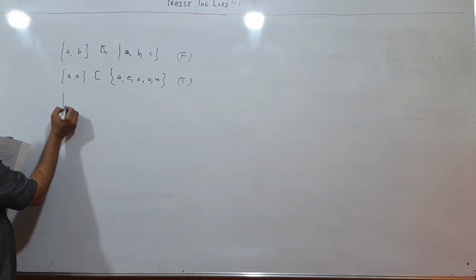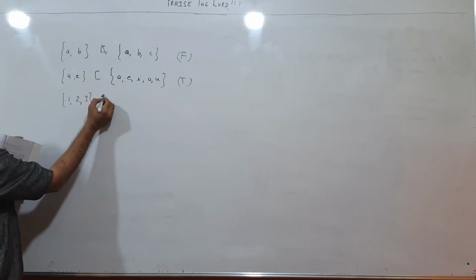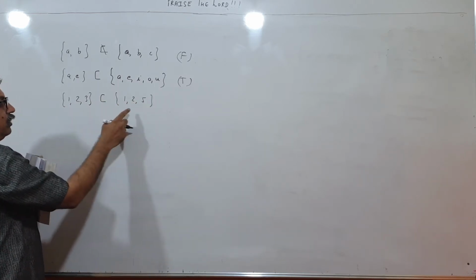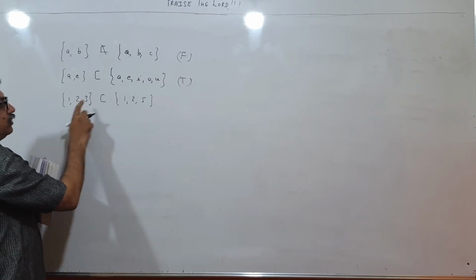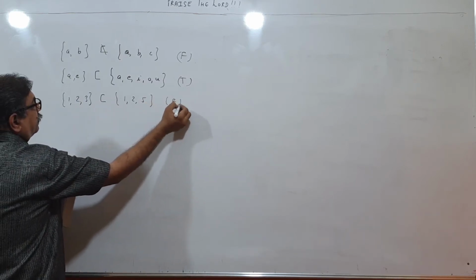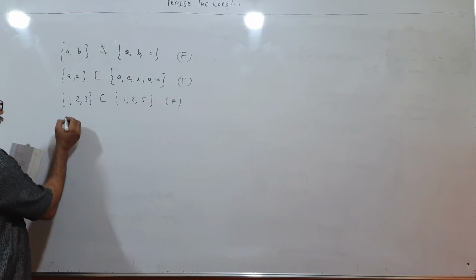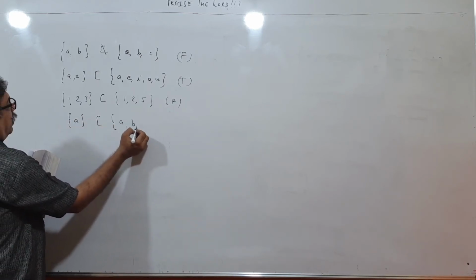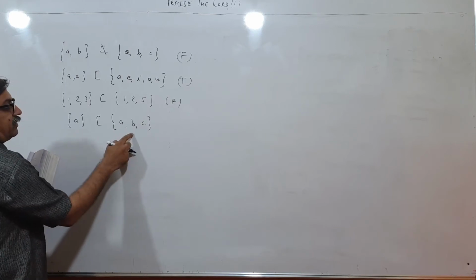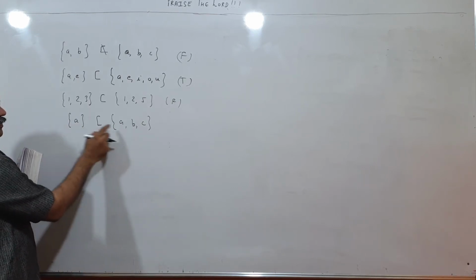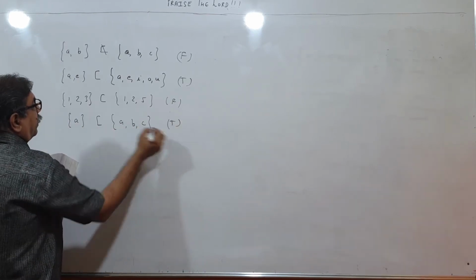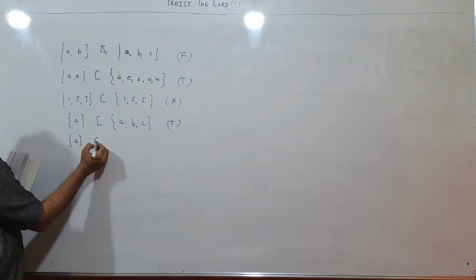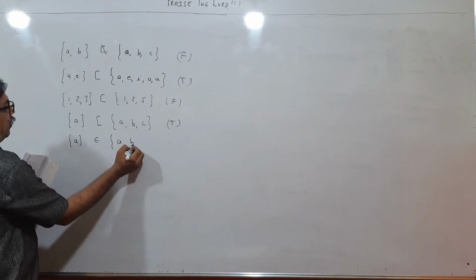{1, 2, 3} subset of {1 to 5}. False. 3 is here, 3 is not here, so this cannot be a subset, so this is false. {A} subset of {A, B, C}, correct? Because all elements of this set are present over here, so this is true, subset is correct. A belongs to {A, B, C}.